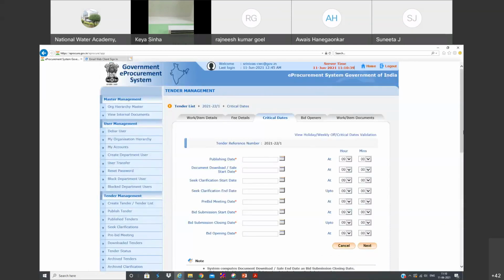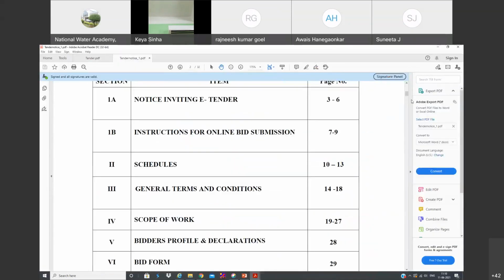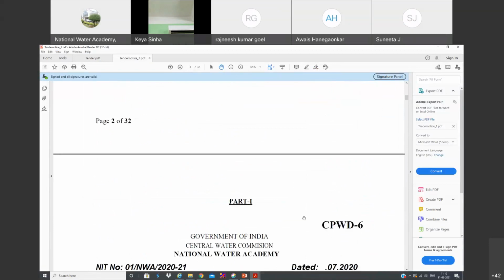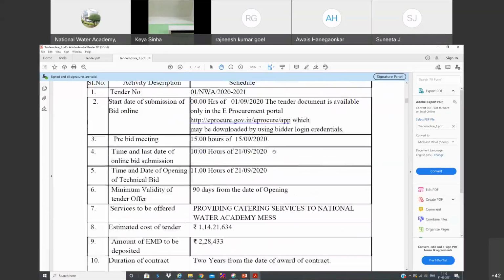And dates we have to write here, the ones which are mentioned in your tender. You can see here, you might have mentioned the critical dates in your tender. This is a bit of an old tender. So accordingly, we need to write the dates.